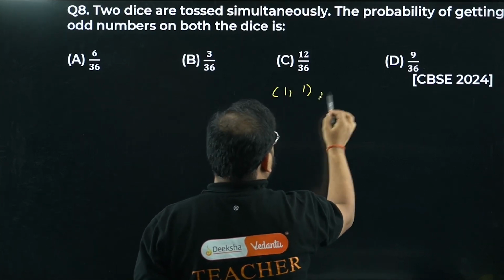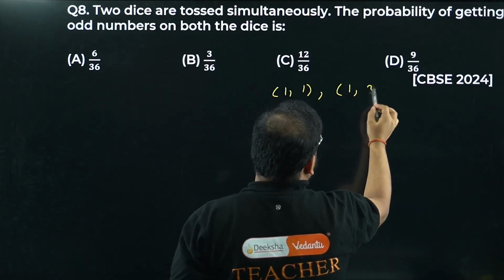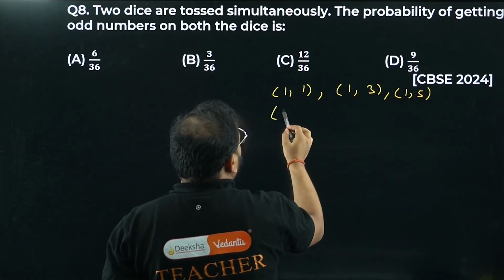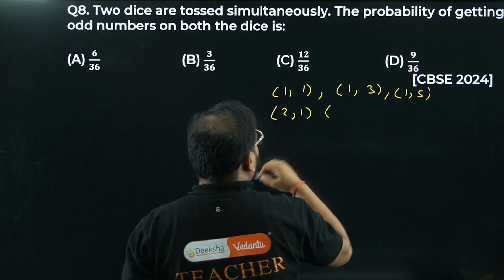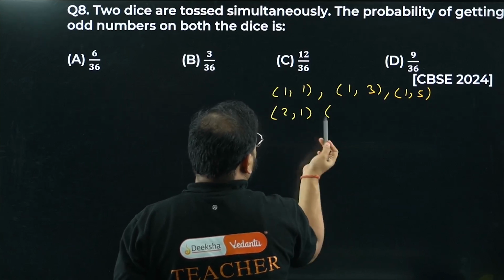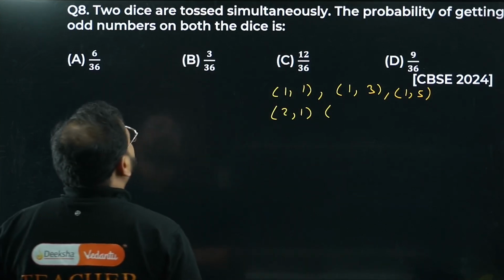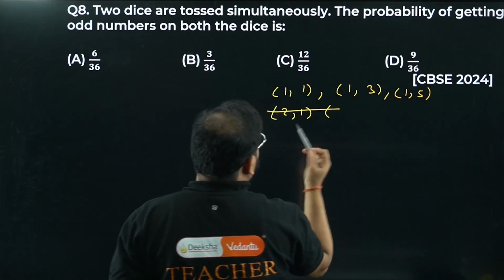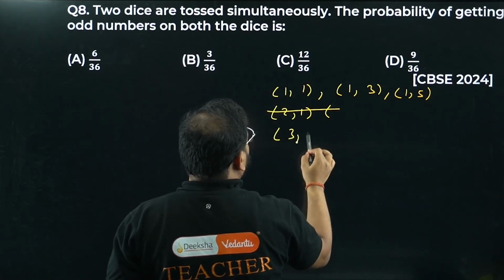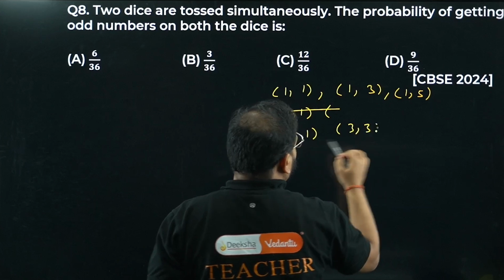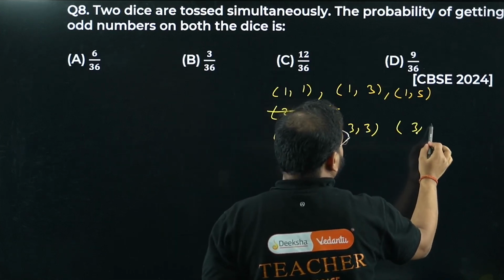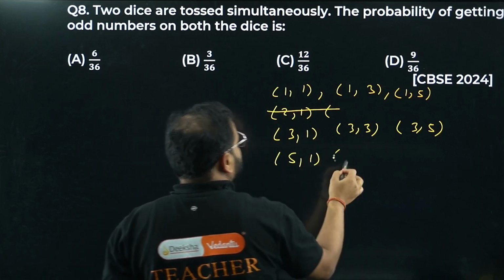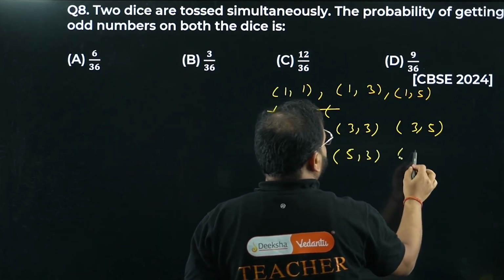Then in 1 we'll write 1 and 3, 1 and 5. Over here we'll write, what? 2, 1. Not 2. Sorry, we can't take 2, no? Both the dice have to be odd, right? So we can't take 2. 2 is gone. We have to take 3. So 3, 1, 3, 3, and 3, 5. Same way we can't take 4 now. We have to take 5. 5, 1, 5, 3 and 5, 5.